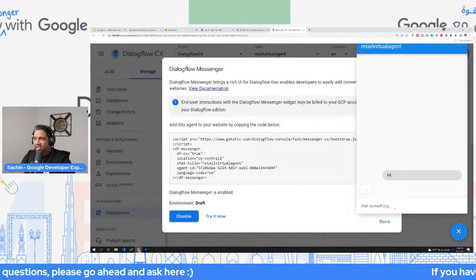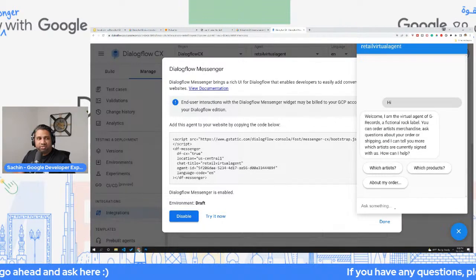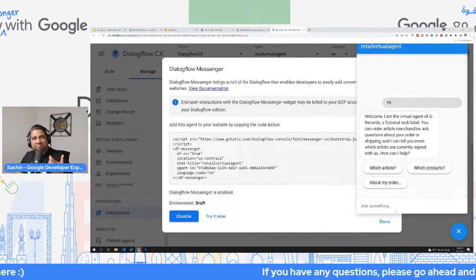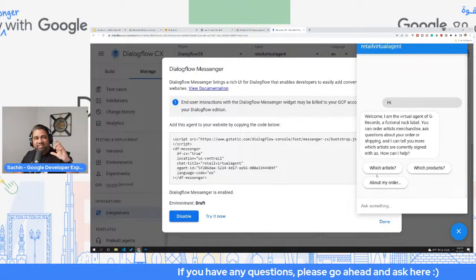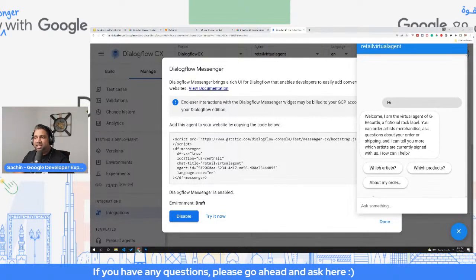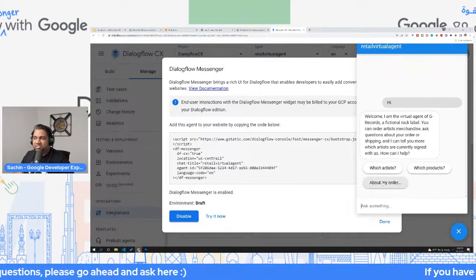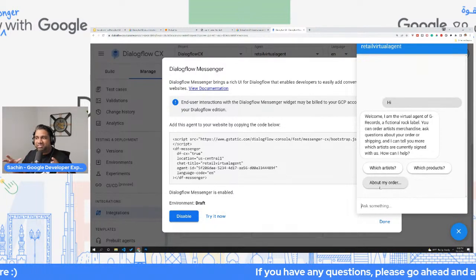So I say hi. Do you remember that we talked about those custom payloads? Now, the custom payload on the Dialogflow Messenger will automatically be rendered as suggestion chips. This is an easier way for your users to quickly click on all of these suggestions.